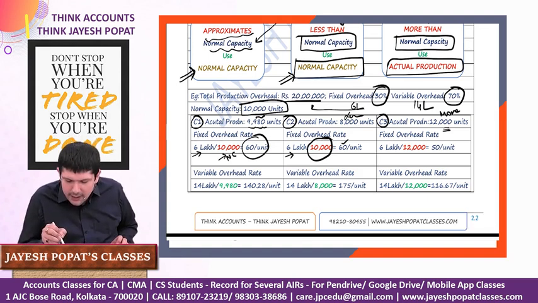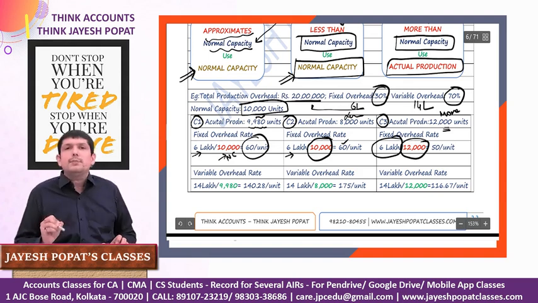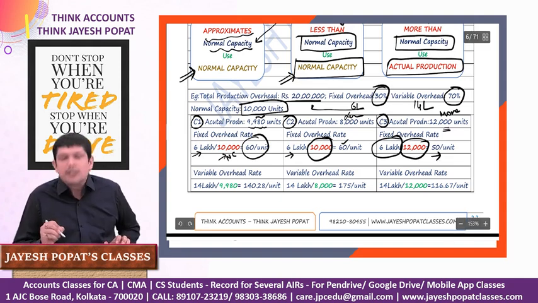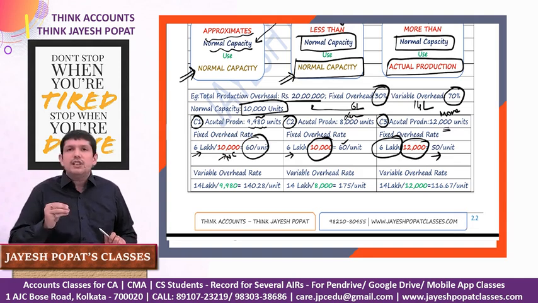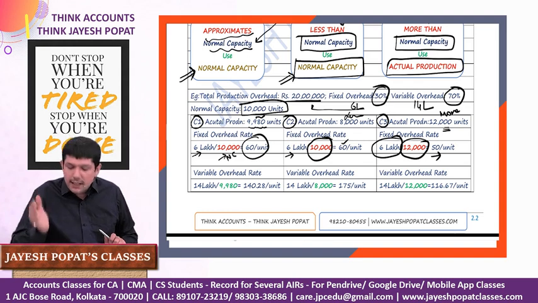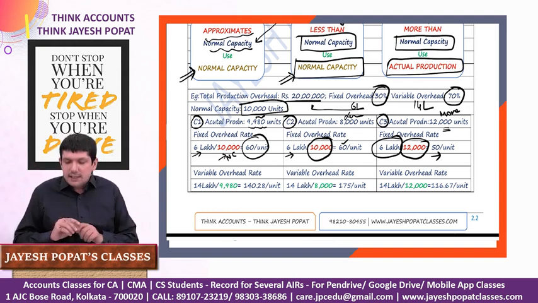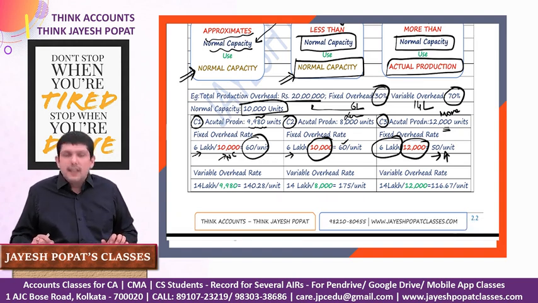But in the third case, 6 lakh is the fixed production overhead and 12,000 is the actual production, which is more than my normal capacity. In this case, our fixed production overhead rate is 50. Basically, the logic is that if there is inefficiency, you do not reduce the denominator and increase the per unit rate. But if there is efficiency, you are operating at more than your normal capacity, you should get the benefit, and your cost of production should be less.